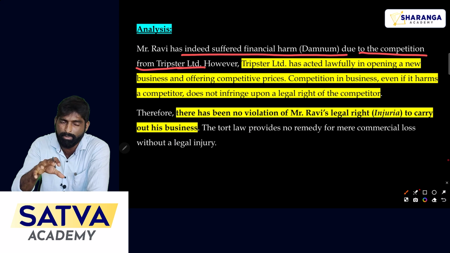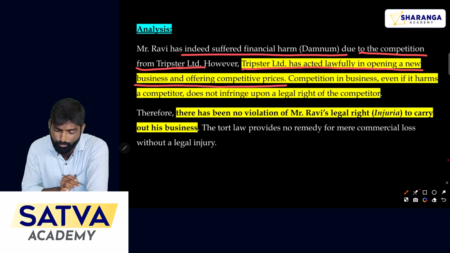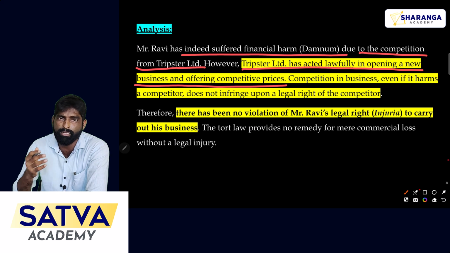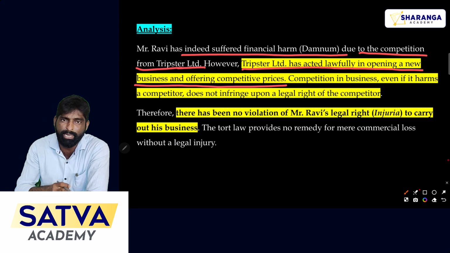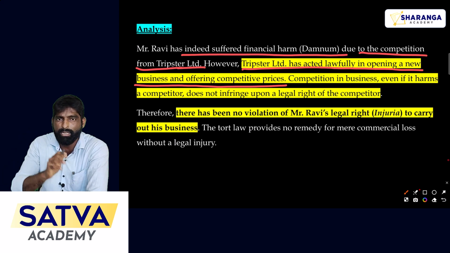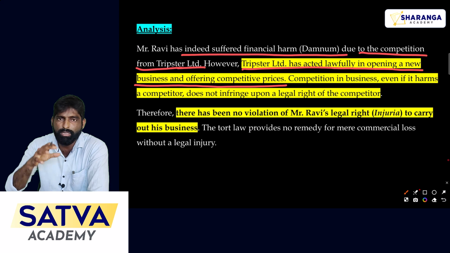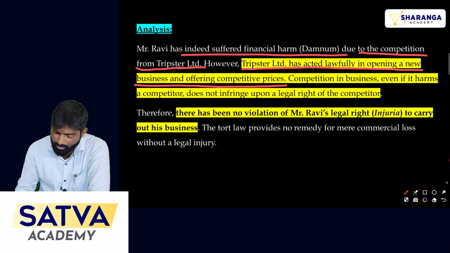Because of Tripster Limited, Ravi faced the huge loss, and here Tripster Limited has acted lawfully in opening the new business and offering competitive prices, and that company did not create any barrier to Ravi's business. They just extended their business and started a branch office in that locality, and because of the competitive prices, Ravi's customers switched to Tripster Limited. That is not a wrong according to the law.